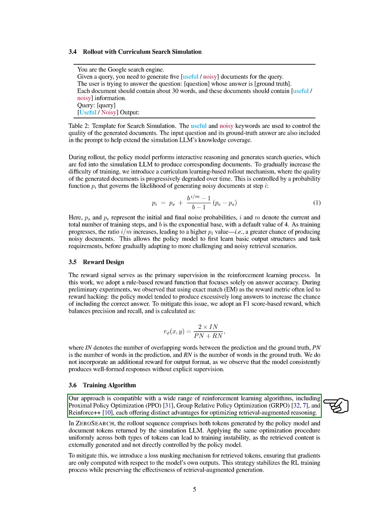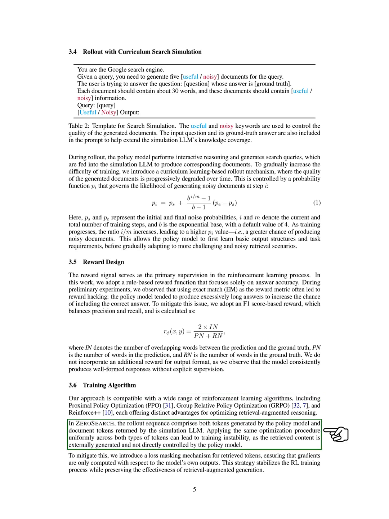Regarding our training algorithm, our method works well with various reinforcement learning algorithms, such as proximal policy optimization, group relative policy optimization, and Reinforce++. In our approach, the rollout sequence includes both tokens generated by our policy model and those returned by the simulation language model. To prevent training instability, we introduce a loss masking mechanism for the retrieved tokens, ensuring that we only compute gradients for our model's outputs. This helps stabilize the reinforcement learning training process while maintaining the effectiveness of retrieval augmented generation.